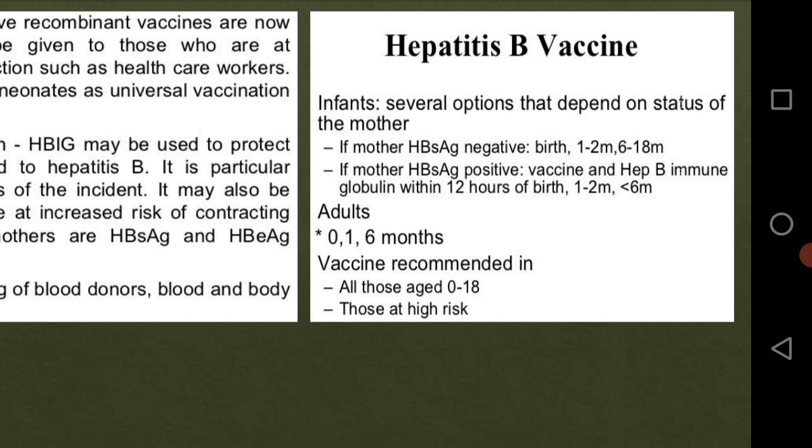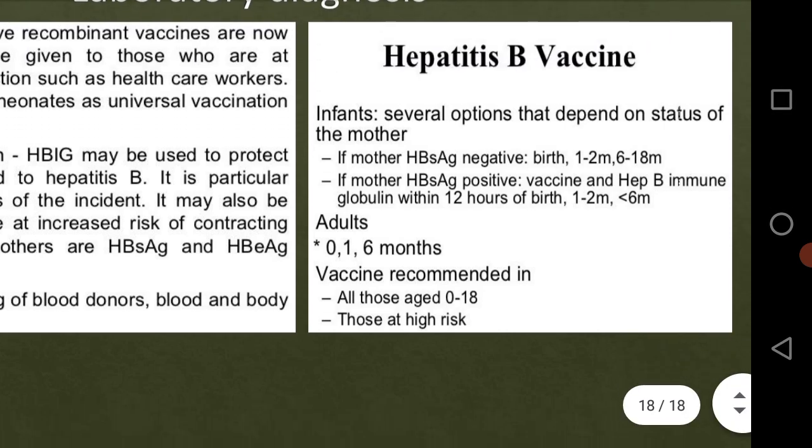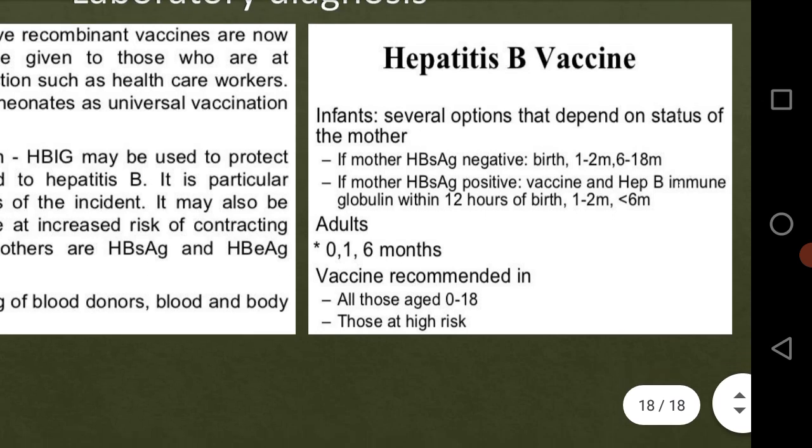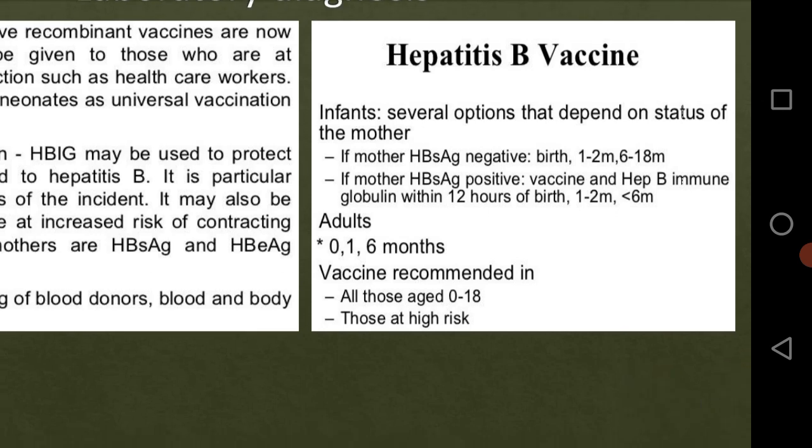Then the vaccine is recommended for all those aged between 0 to 18 years, and those at the highest risk for this infection can also take the vaccine. Now in this online lecture we have studied the pathogenicity, then the antigenic variations, then the laboratory diagnosis, then the prophylaxis, then the treatment, the medications and the vaccines.